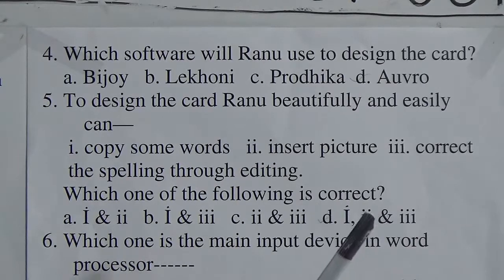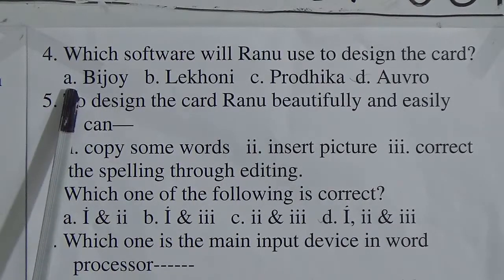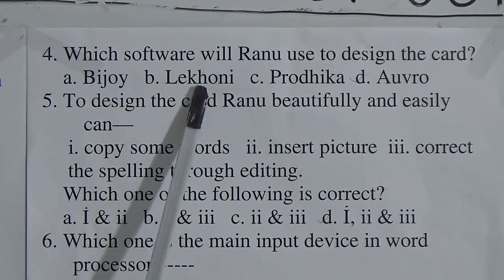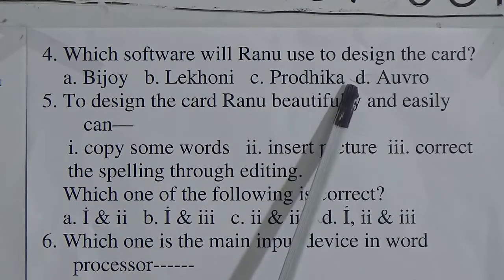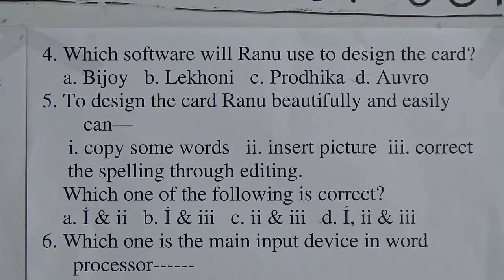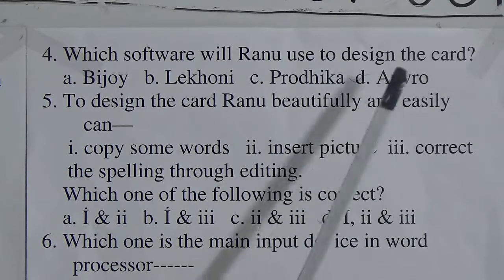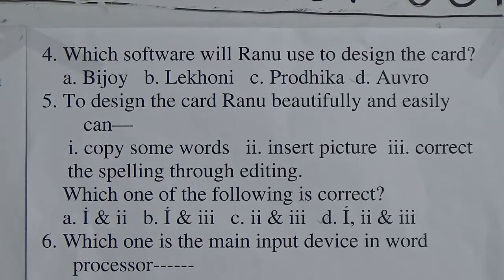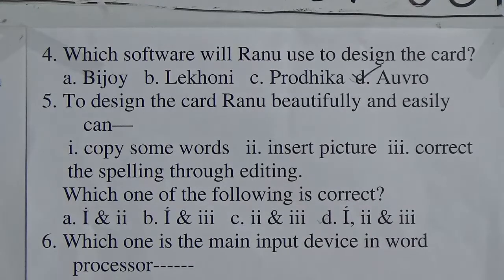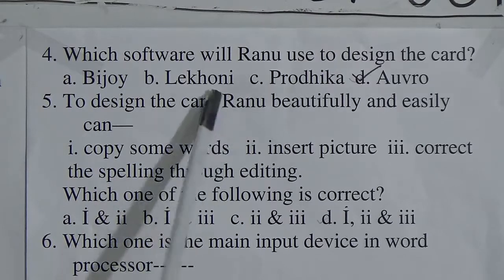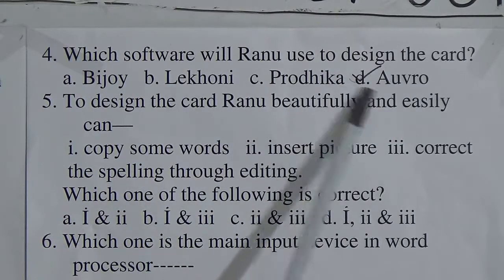Look at the options. Option A, Bijoy. Option B, Lekhoni. Option C, Prodika. Option D, Avro. Can you guess what the correct answer will be? Yes, option D, Avro, is the correct answer. Using the software Avro, we can write Bangla. So for number 4, D option is the correct answer, Avro.